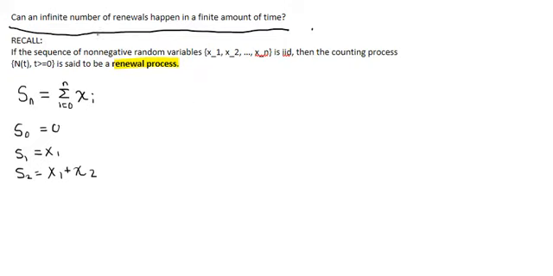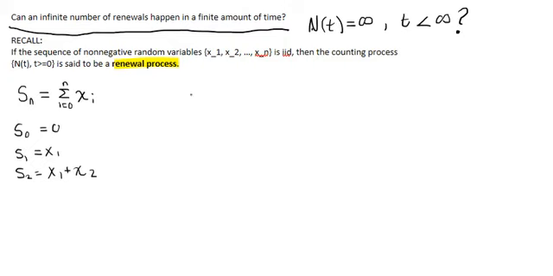So again, recall our question is, can an infinite number of renewals happen in a finite amount of time? What we're trying to see is, can N of t be infinite when t is finite? So that's the question that we're trying to ask right here.